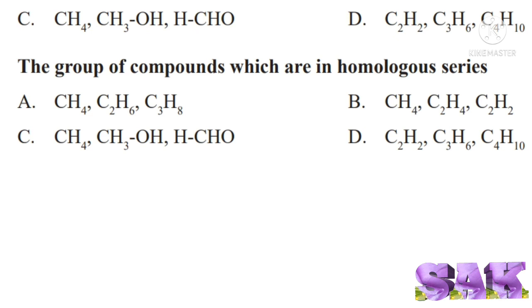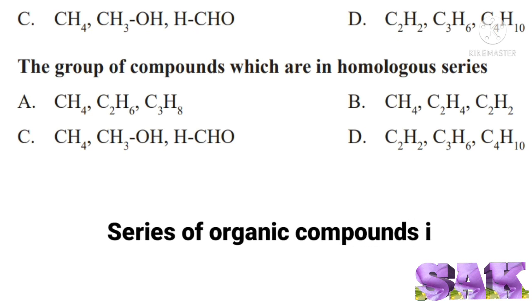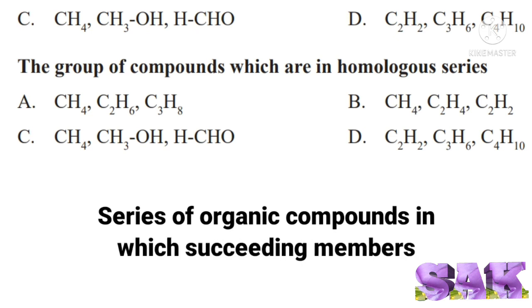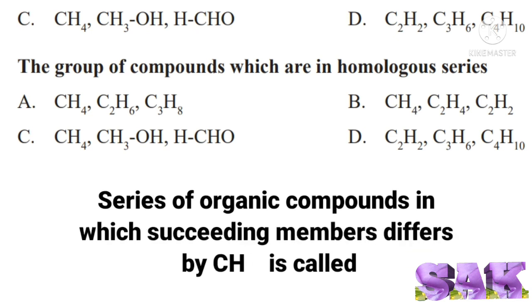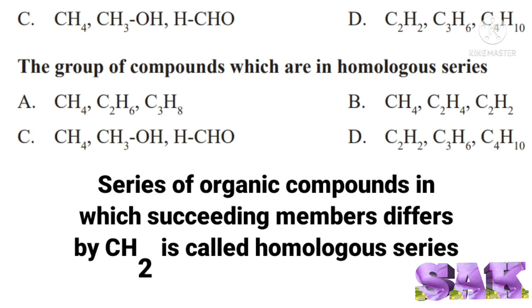Next question. The group of compounds which are in homologous series. Homologous series means a series of organic compounds in which succeeding members differ by CH2.